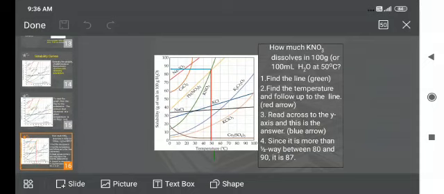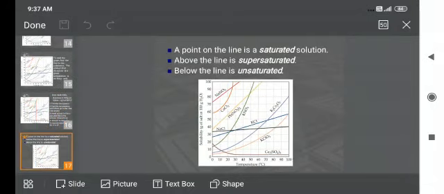First find the line. For example, for KNO3, the line is in green color. Then find the temperature and follow up to the line, the red line. Read across to the y-axis and this is the answer, the blue arrow. Since it is more than halfway between 80 and 90, that means it is 87. A point on the line is a saturated solution. Above the line is supersaturated, below the line is unsaturated.